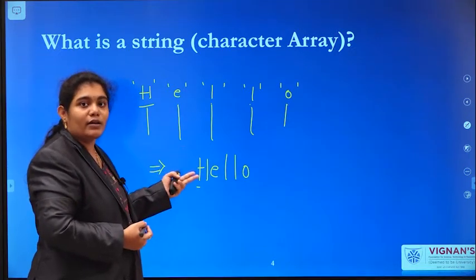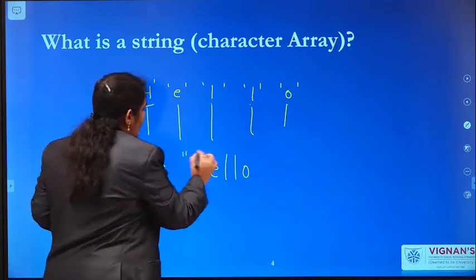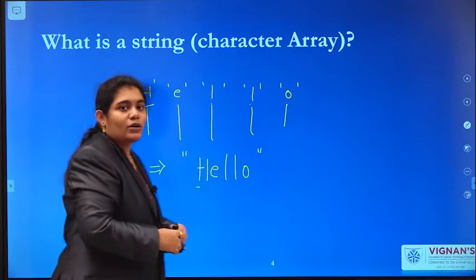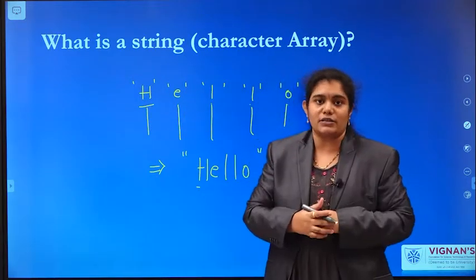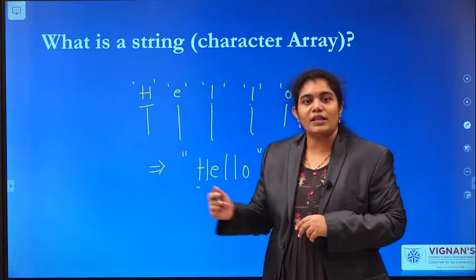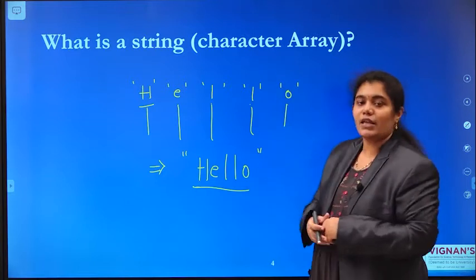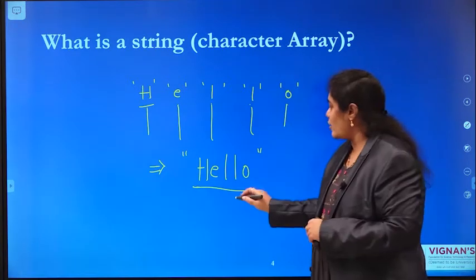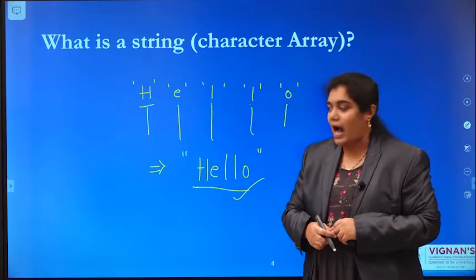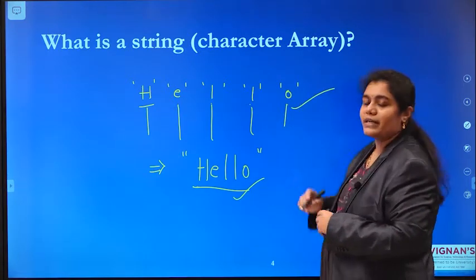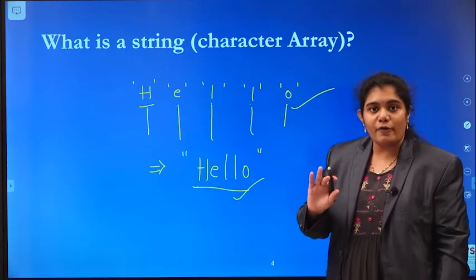So where do you have to place this group of characters? In between double quotes. A string should be enclosed within double quotes. A group of characters enclosed within double quotes, then we can call it a string. Otherwise, we can call it a group of characters only.